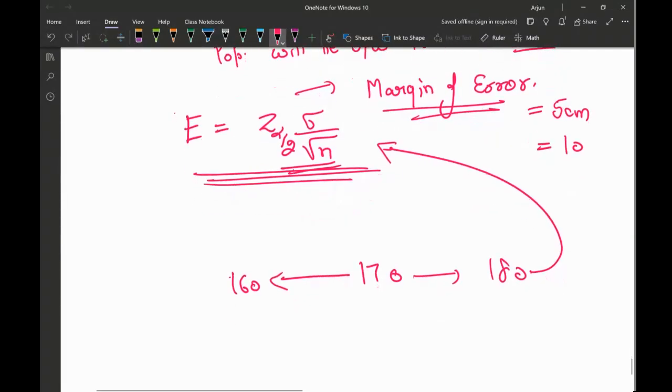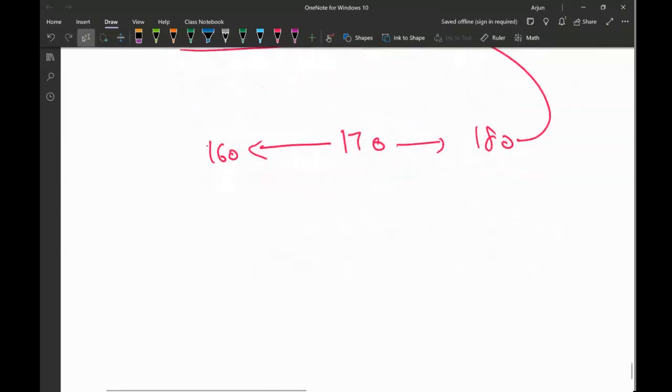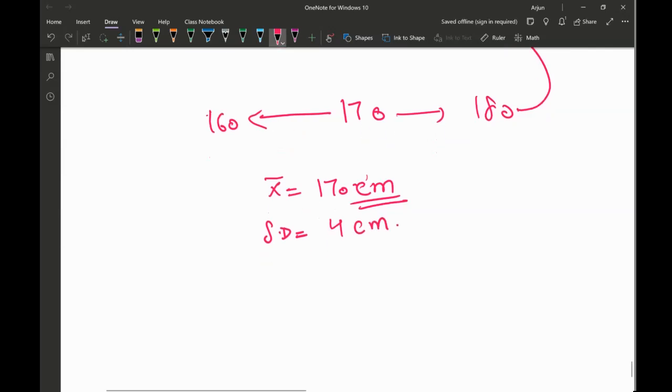Now, let's do this question. I'm going to recall the same numbers. The X bar I got was 170 centimeters. And then I will say the standard deviation came out to be, I'm just again taking a random number, 4 centimeters.